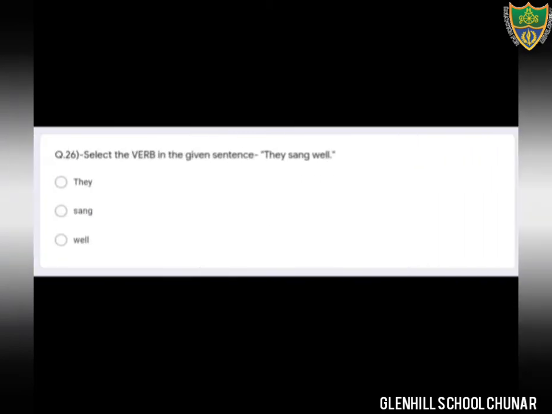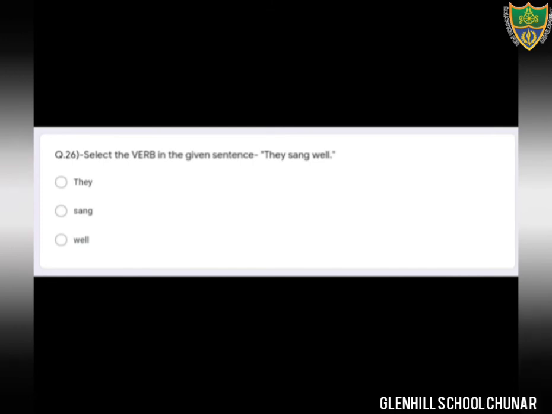Question number 26. Select the verb in the given sentence. The sentence is given, they sang well. Okay, here you have to select the verb. Dear students, there are three options. They sang well. We all know that what is verb? The word which denotes the action, that is known as verb. Okay, so what is verb here? Sang. Option number second is the correct option. In this sentence, the word sang is verb.